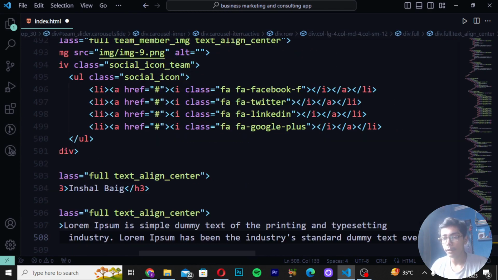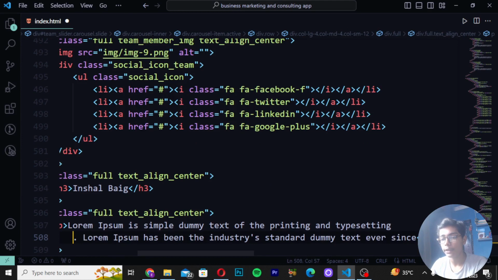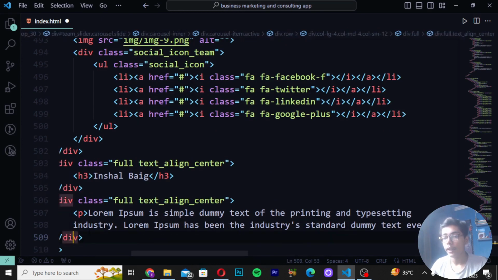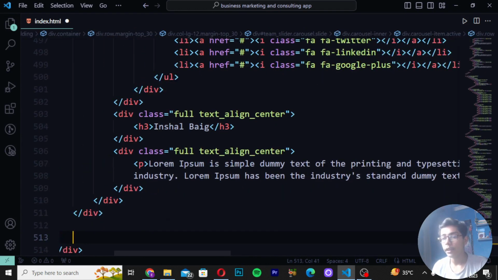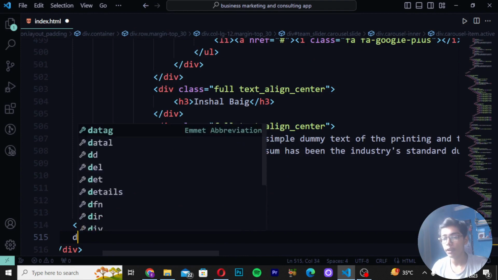Then write a p tag, paste the text which we have copied, press backspace here. So like that. Then when you have written this, give space as well. So I will be giving the space here also. Then move after the three divs. Then move after the two divs.